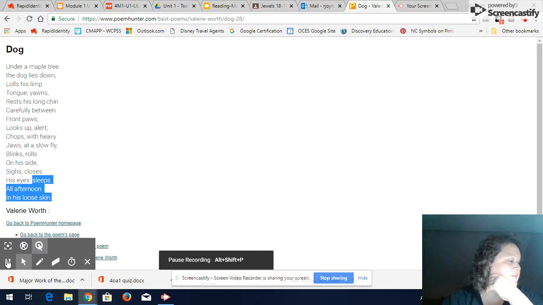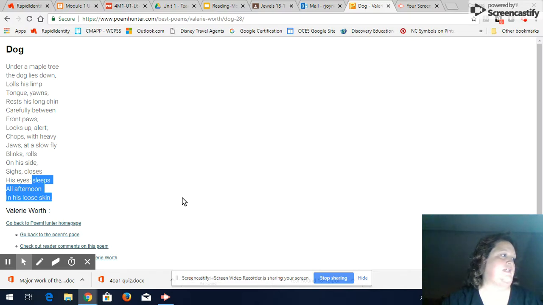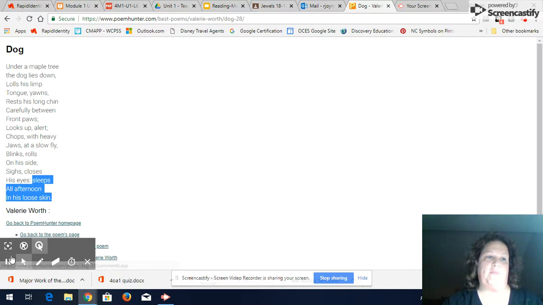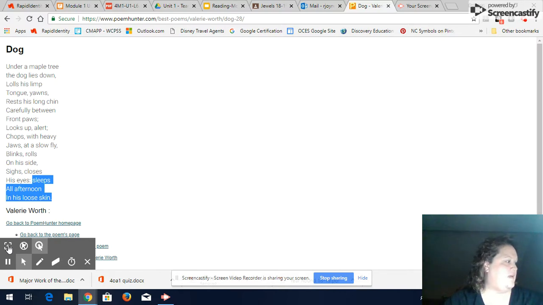So if you look on page 16 of your workbook, the next box says, sketch how the dog sleeps in his loose skin. So take just a quick minute to sketch that out. All right, so, sorry. If you notice, in the next box it says sleeps all afternoon in his loose skin, and they're saying to underline the predicate in blue.